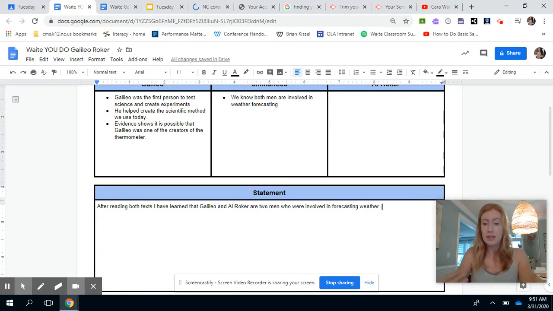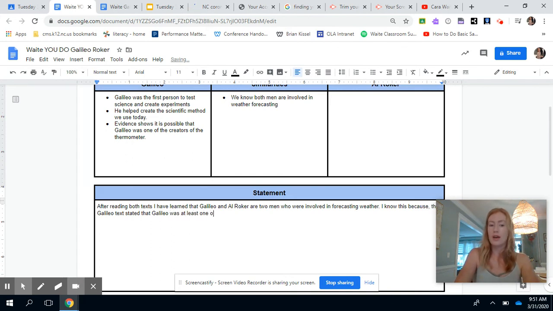Okay, if you use my stem, that's cool. If you find your own, that's cool too. But here's where it really matters. You need to use evidence from the text. So I know this because the Galileo text stated that Galileo was at least one of the people behind the creation of the thermometer. So that's my evidence from the first text.